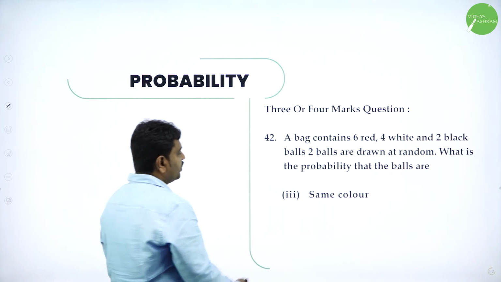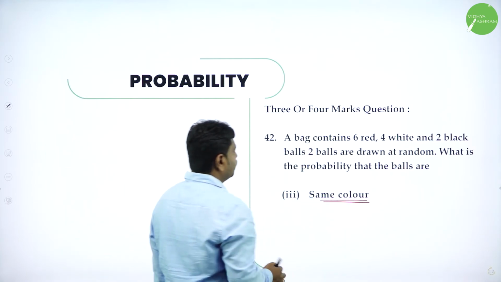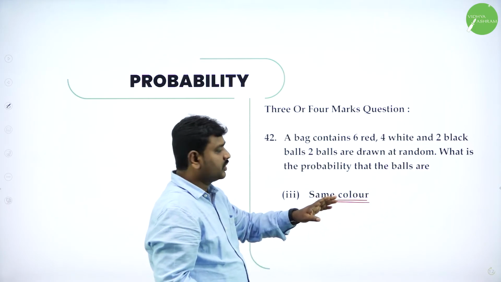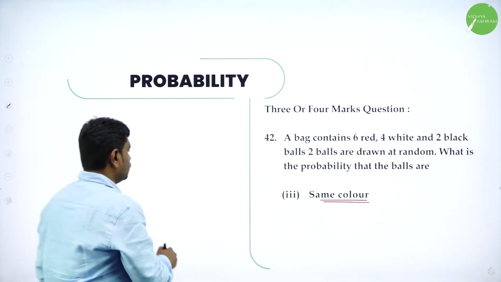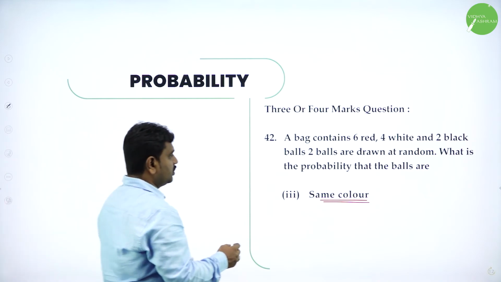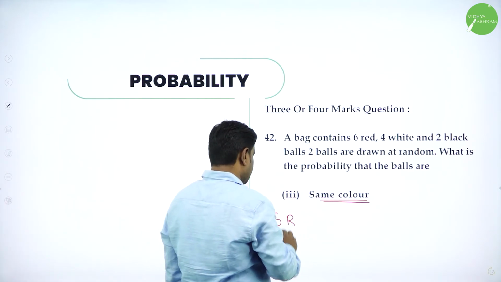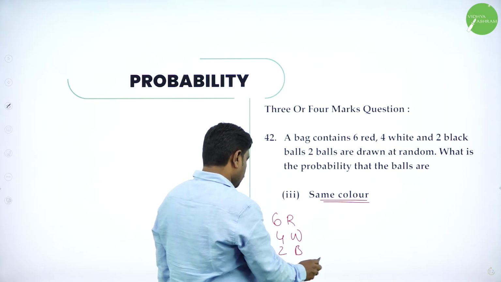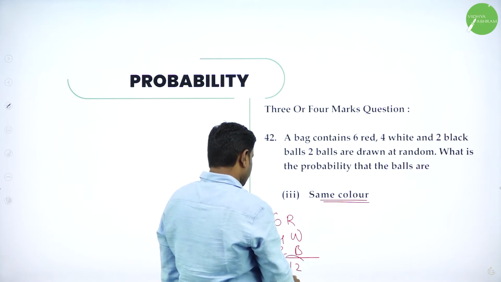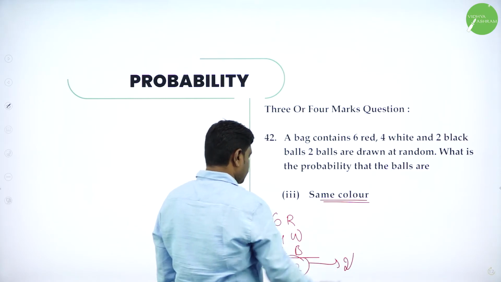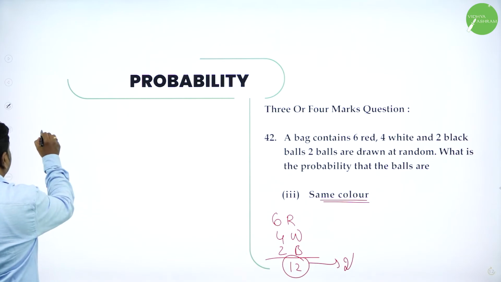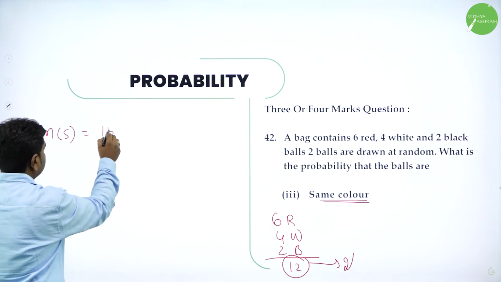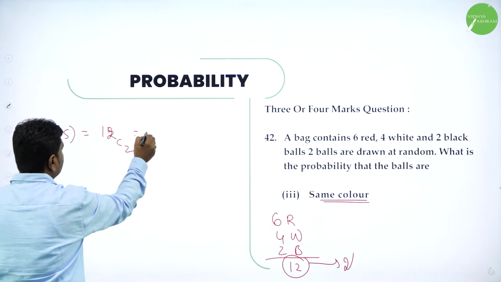That's it. Again same color, same problem. 6 red balls, 4 white balls, 2 black balls. 2 balls you should draw. Both should be same color. So here out of 6 red balls, 4 white balls and 2 black balls, total we have 12 balls. From 12 balls you should draw 2 balls. So N of S means total number of ways of drawing 2 balls. Out of 12 balls, 2 balls can be drawn in 12C2 ways.